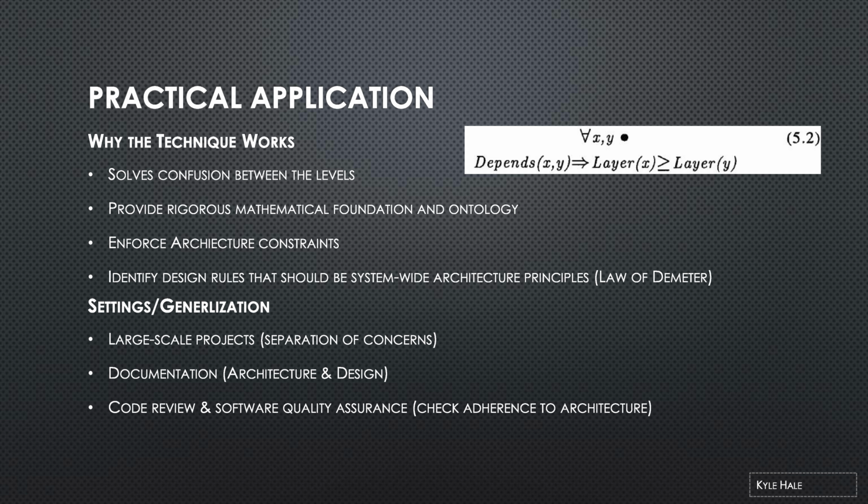Looking at the image to the right, which shows the logical formula for a layered structure. This is possible because the software components are represented by first-order logic. In addition to the two specifications mentioned earlier, intention specifications are defined as logical formulas with free variables that can be instantiated in different ways, while extension specifications define fixed elements without free variables. Now, looking at the logical formula to the right, this states that if a component depends on another, it must be in the same or higher layer, ensuring the layered architecture is a system-wide constraint, which is non-local and also intentional.